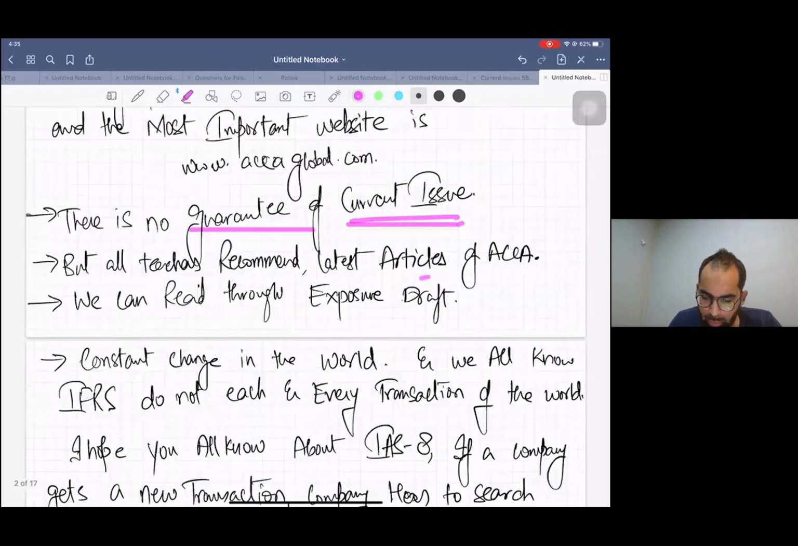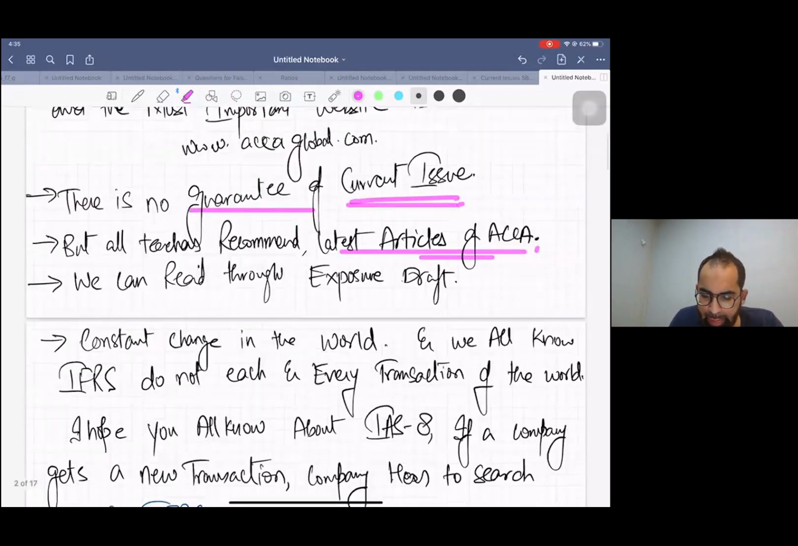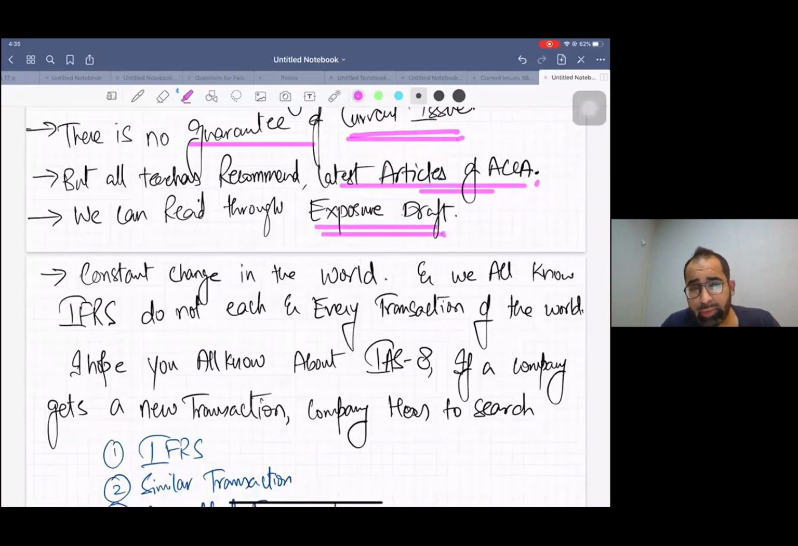I've already told you about the latest articles and exposure drafts, but if you go to the websites of the big four and study exposure drafts, it takes a lot of time. So if you have time, go do that. I don't really recommend it.